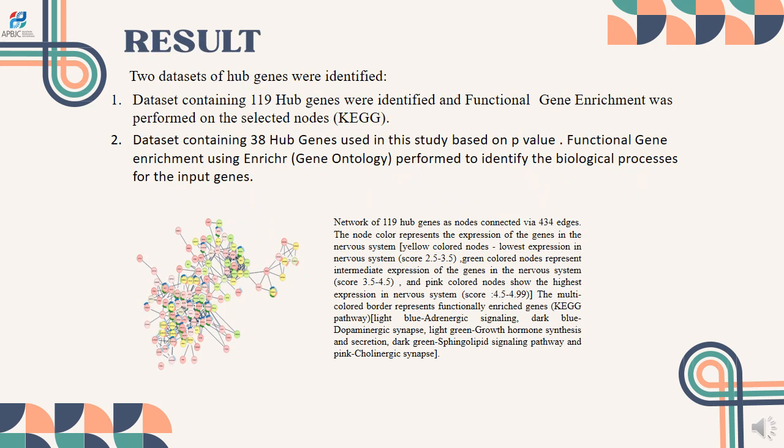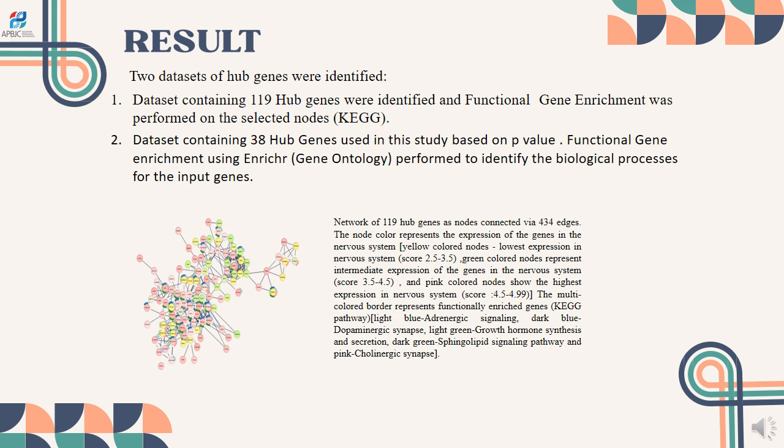Results. The first dataset contained 119 hub genes and functional gene enrichment was performed on the selected nodes using KEGG. The second dataset contained 38 hub genes and functional gene enrichment was performed using Enrichr in order to identify the biological processes associated with the input genes.